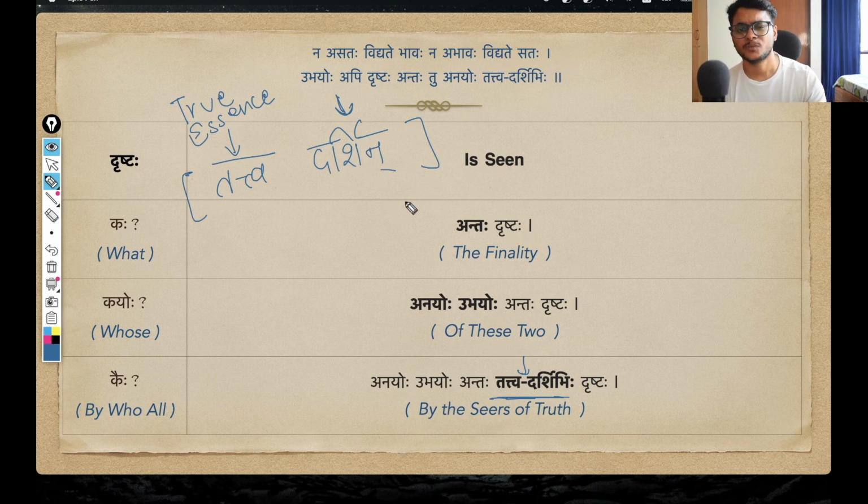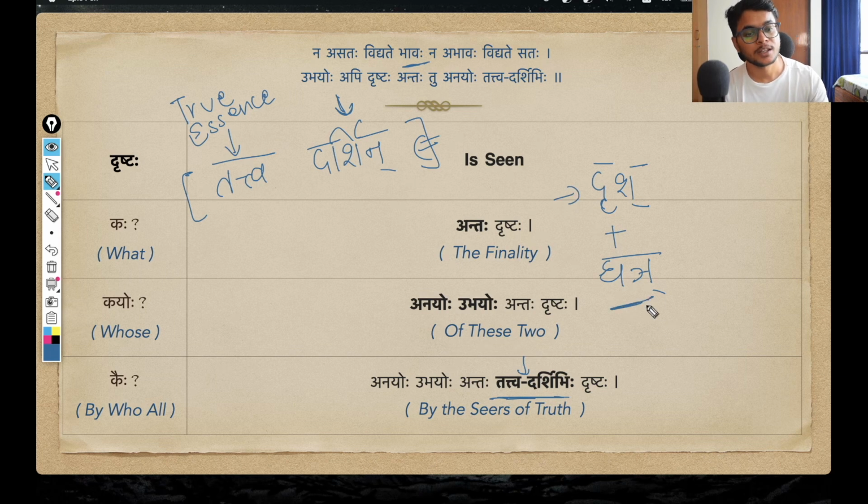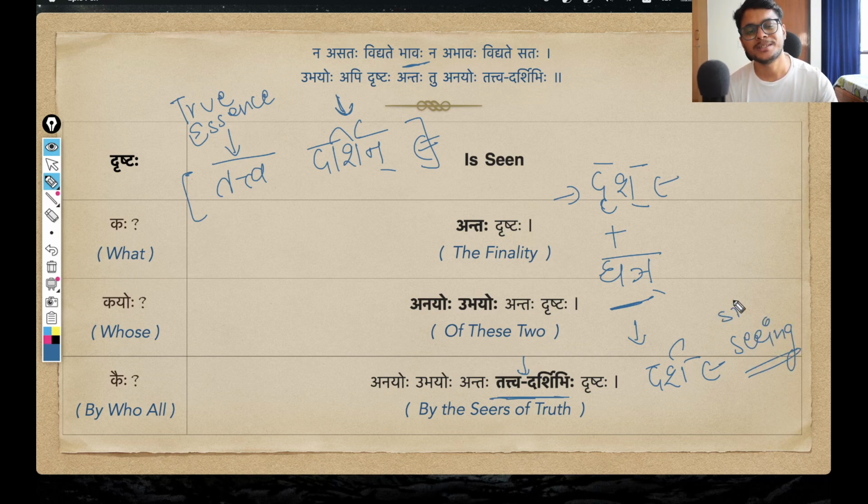You can already see this word, darshin. We have this drish dhatu. And just before, when we saw this bhava, from this drish dhatu using the ghan suffix, you can get a pratipadika that is darsh. And this darsh simply denotes sight or seeing. Drish means to see, darsh is the bhava of that, so that is seeing or basically sight.